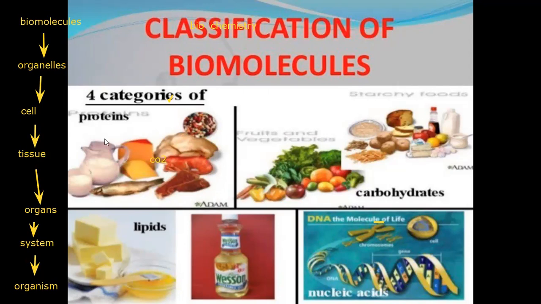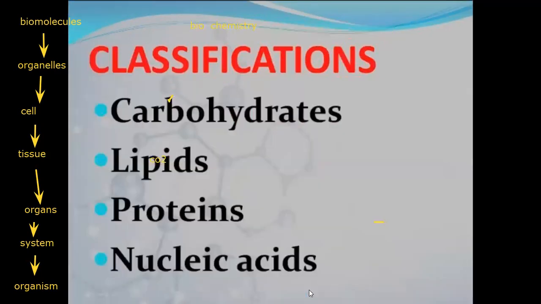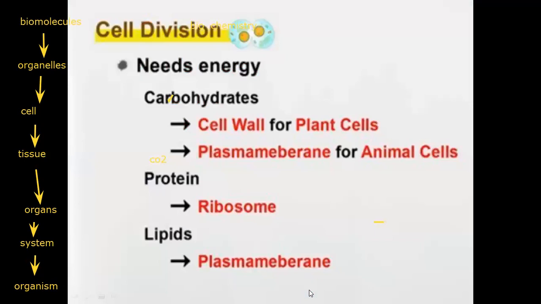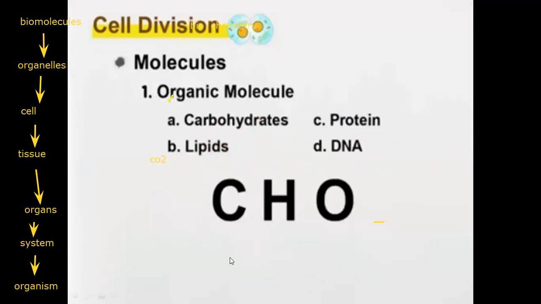What are these nutrients? Biomolecules: proteins, carbohydrates, lipids, and nucleic acids. All of these are needed by cells. For example, carbohydrates enter in the formation of the plant cell wall, proteins in the formation of ribosomes, and lipids in the plasma membrane.